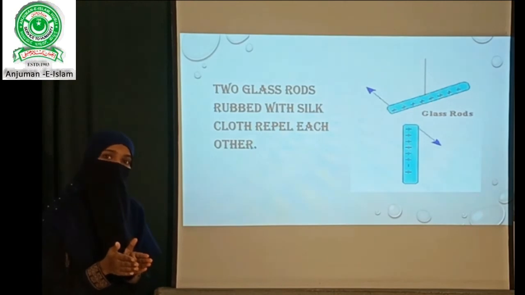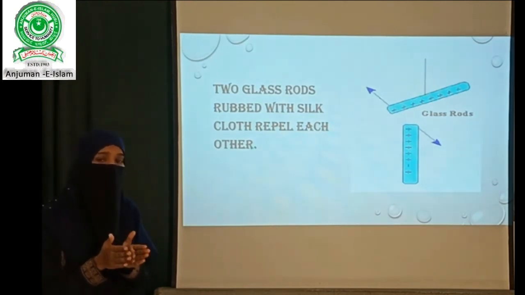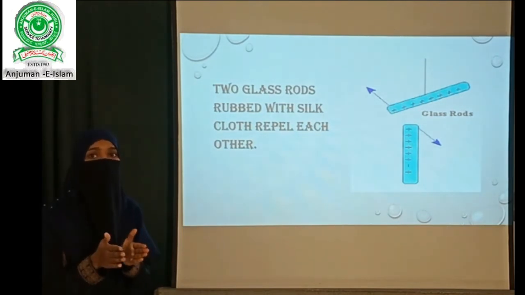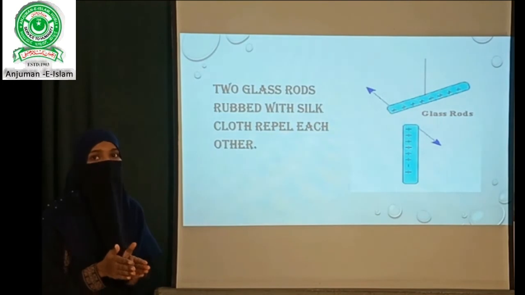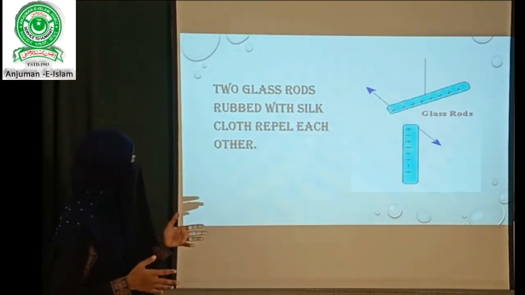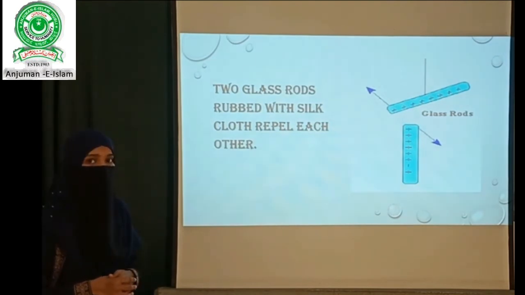Then it is observed that they start moving away from each other. They are moving away from each other is nothing but repulsion. So these two positively charged glass rods are repelling each other. So I can say that two glass rods rubbed with silk cloth repel each other.